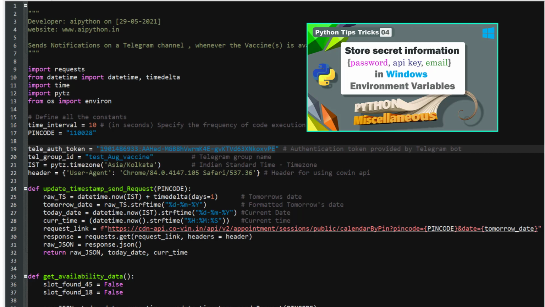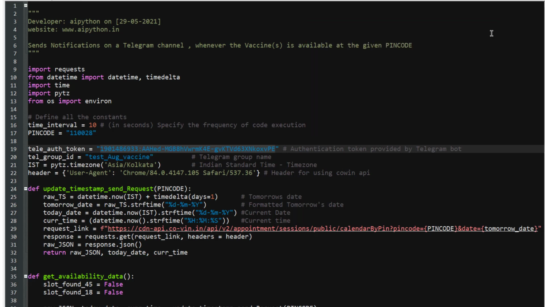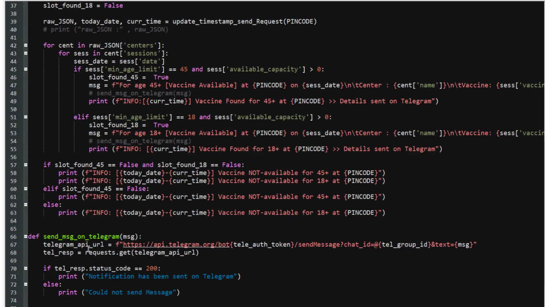You don't have to mention that information directly in the code. Rather, Python will read the information from the environment variable and execute the code. This will help you particularly when you are sharing this code with other people, or if you are collaborating among different people. So that will help you to hide your information.